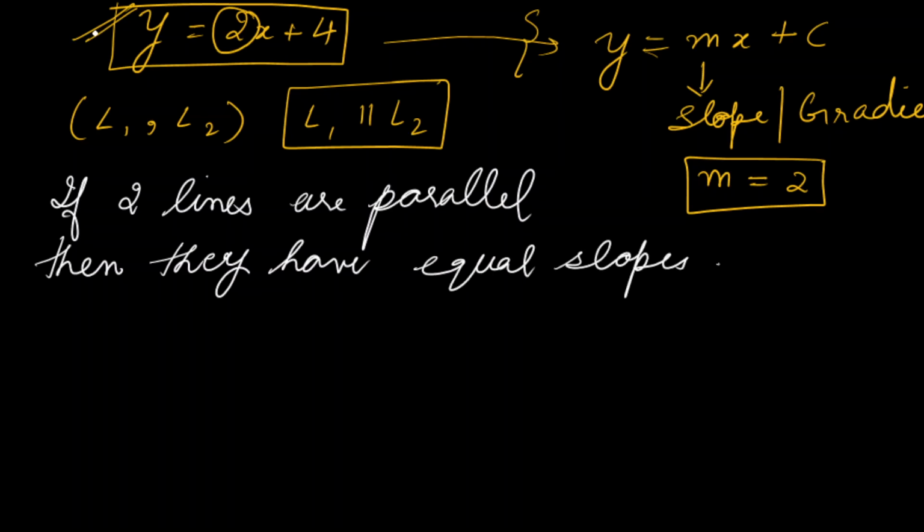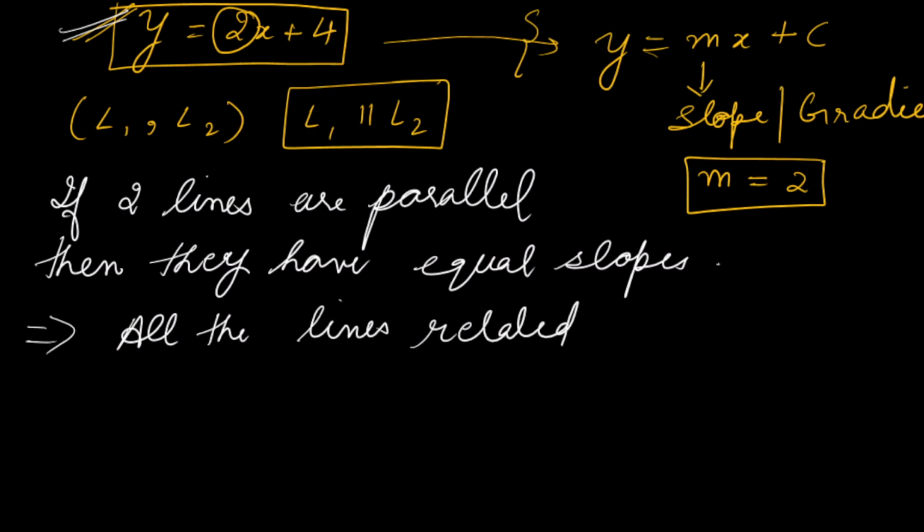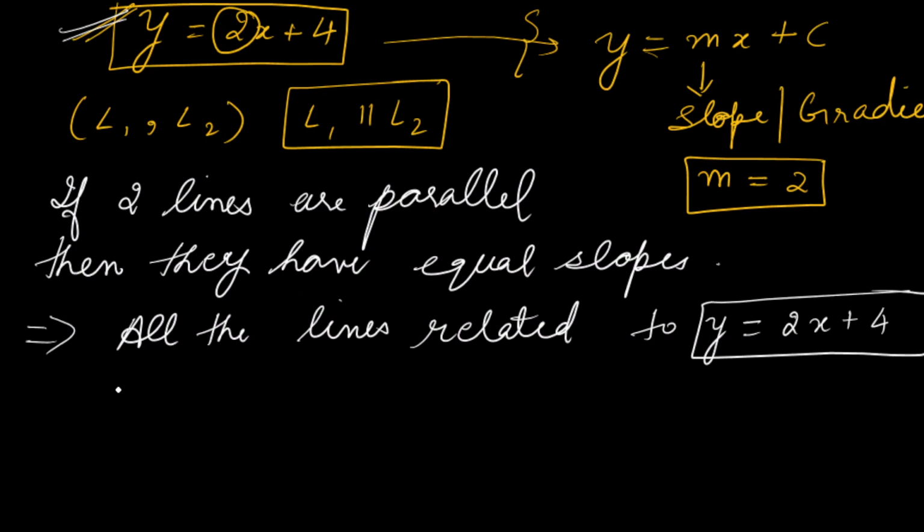That means all the lines related to the given line, y = 2x + 4, will have slope equal to 2.